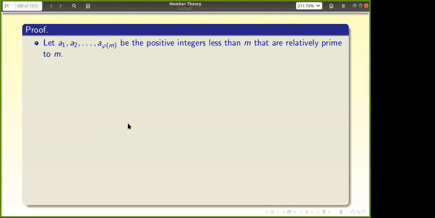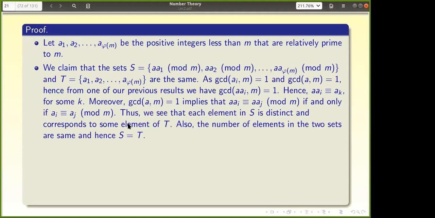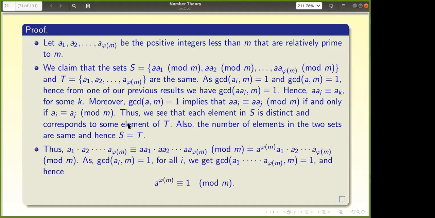So the proof is again the same as Fermat's little theorem. That's why I gave more time there. You take a1, a2, up to a phi of m, the positive integers less than m and relatively prime to m. You know that phi of m numbers are there relatively prime to m, right? Now you multiply each by a. Again ask the same question: none of them are relatively prime to m, and they give the same remainders as the original set. Again multiplying, all these are the same. So I'm not going through that; you will prove it in the same way.